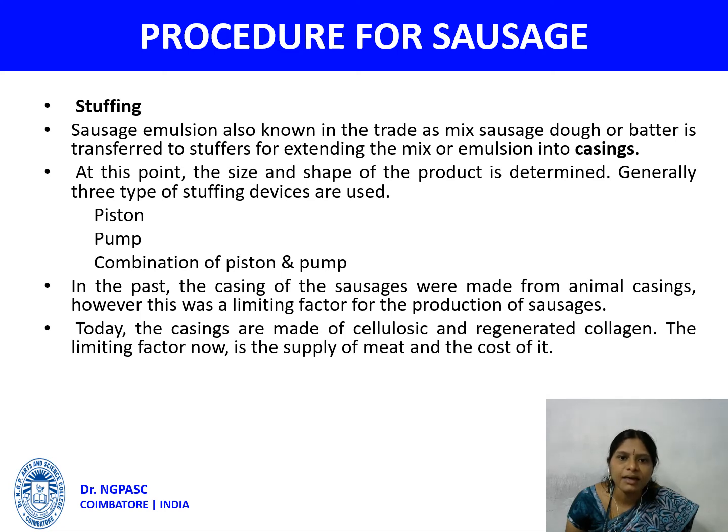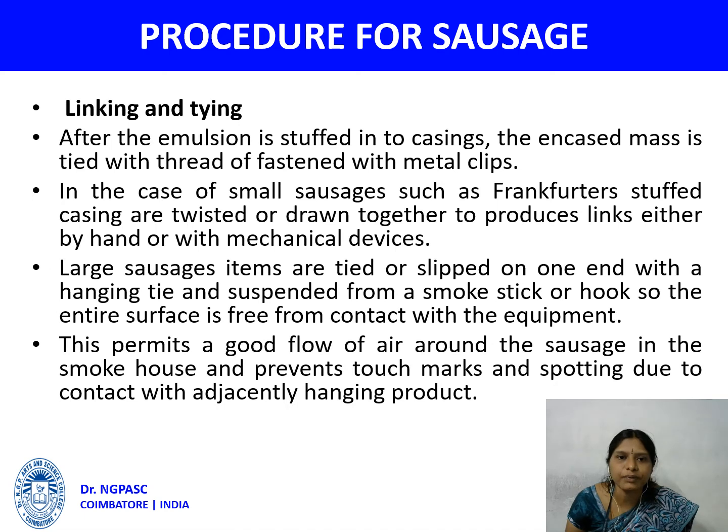In the past, the casings of the sausage were made from animal casing. However, this was the limiting factor for the production of sausage. Today, the casings are made up of cellulosic and regenerated collagen. The limiting factor now is the supply of meat and the cost of it.